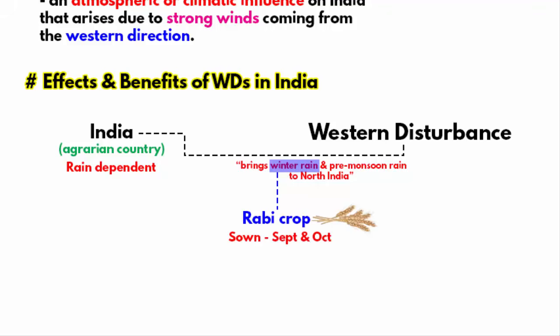Rabi crops are sown at the end of monsoon or at the beginning of winter season, that is between September and October, and their harvesting begins in April or May. So rain due to western disturbances are good for Rabi crop, but at the same time it can also spoil the Rabi crop towards the harvesting time.